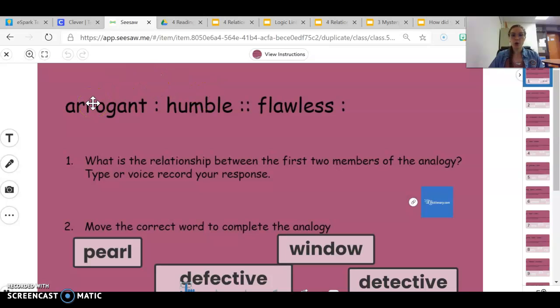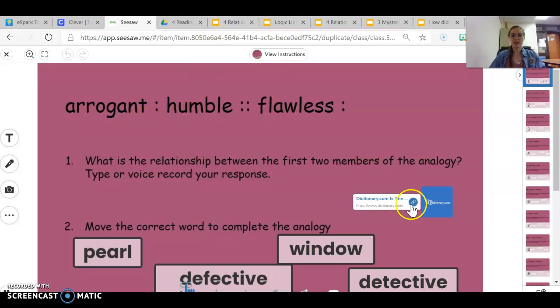Now, if I don't know some of those words, I need to look them up. Remember, on each slide, you're going to have a link that will take you to dictionary.com. I'll show you that in just a second. There are 2 things you need to do on each slide. First, you need to know what is the relationship between the first 2 members of the analogy. These are the first 2 members of the analogy, what comes before those 2 colons. So we have arrogant goes with humble. Now you have to figure out what makes arrogant go with humble.